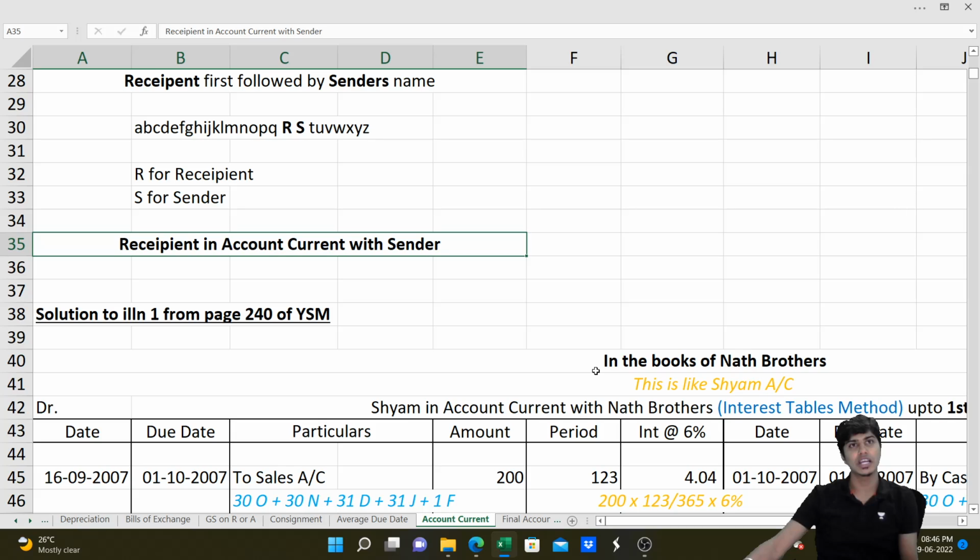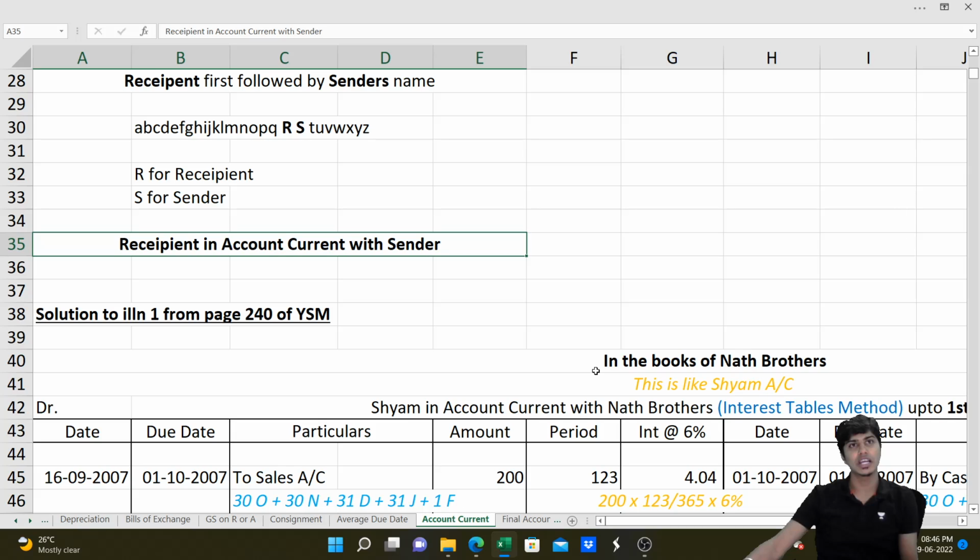For each of the transactions, from the due date, if it is there, to the date of account current, identify the period. Get this? For every transaction, identify the period. And for this amount, for this period, you will compute interest. That is the interest table method.